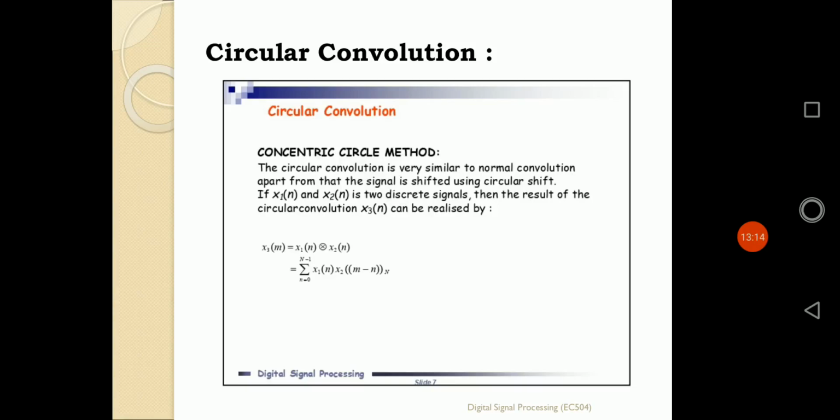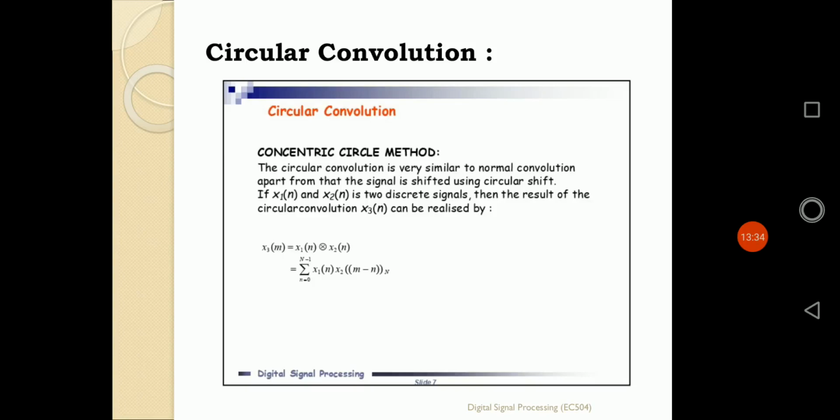That is the only difference we have to maintain for doing the circular convolution. Let us suppose we have two sequences. One sequence is known as x1(n) and another sequence is known as x2(n). Both are discrete time sequences. Now if I want to find out the result of the circular convolution, the result will be defined by